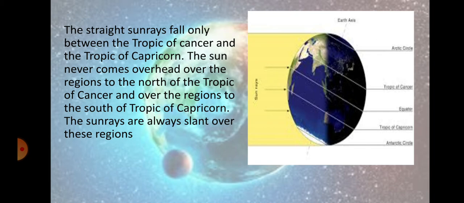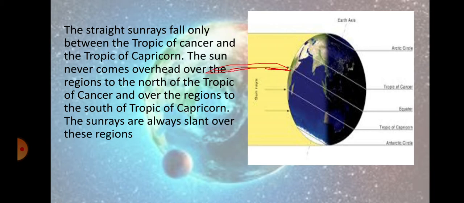The straight sun rays fall only between Tropic of Cancer and Tropic of Capricorn. The sun never comes overhead over the region north of the Tropic of Cancer and south of the Tropic of Capricorn. You can see here the sun rays always land in this region. Now see, these are direct sun rays at the equator.